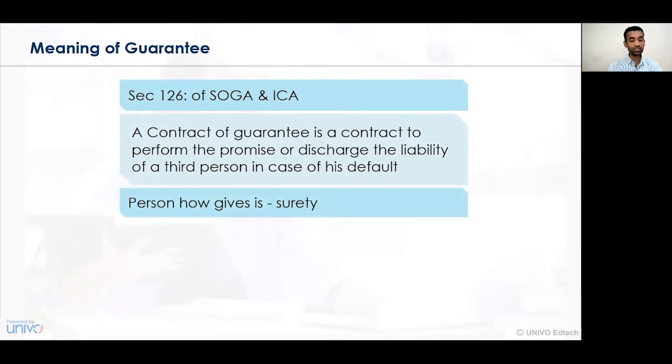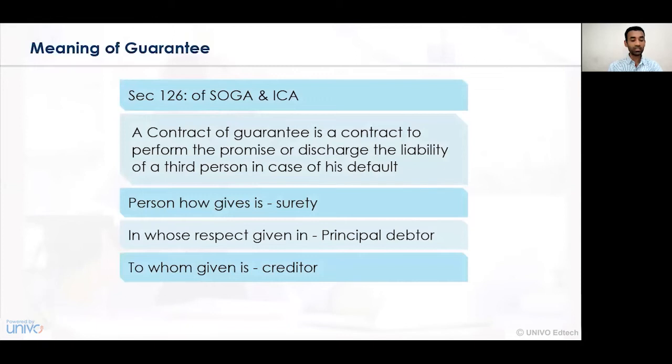The person who gives the guarantee or signs the guarantee contract is called a surety. The person in respect of whose default the guarantee is given is called the principal debtor, and the person to whom the guarantee contract is given is called the creditor. In a general scenario, as per the provisions of the law, the guarantee contract can be either in written format or in oral format.